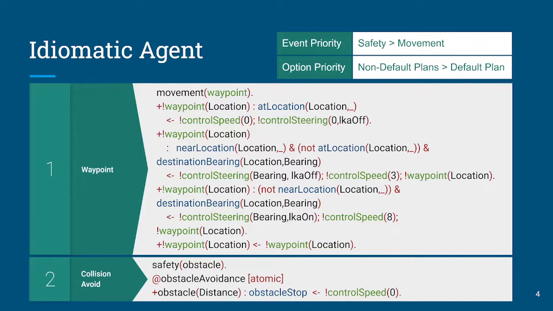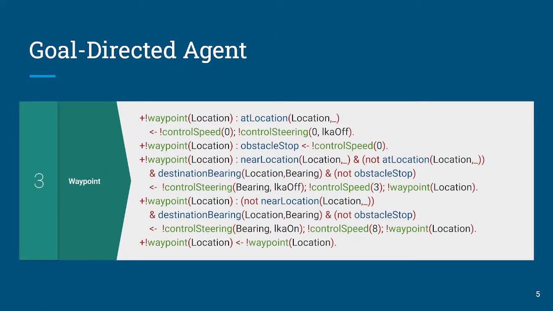Now, there's also a separation of concerns here between collision avoidance and maneuvering the car. So maneuvering the car is handled completely without concern for the collision avoidance scenario. So those concerns are very nicely separated. And we think that this is a nice idiomatic way to design AgentSpeak code.